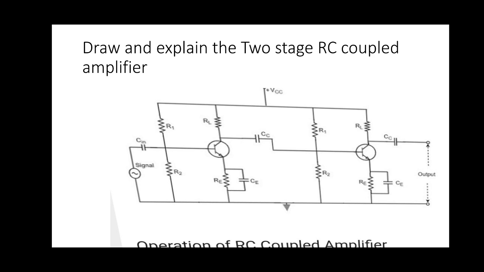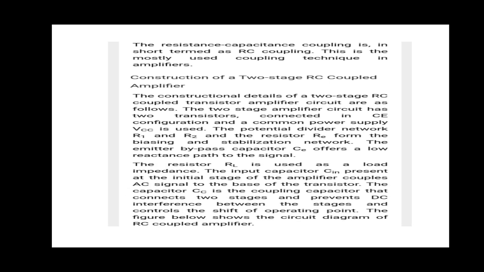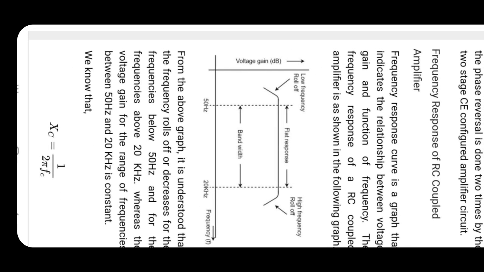We have to discuss the frequency response curve of this RC coupled amplifier. This is the frequency response curve of the RC coupled amplifier. At the lower end and at the higher end, there is a drastic decrease in the gain. So that is a major problem of this circuit. Why is this gain decreased at the lower end and at the higher end?